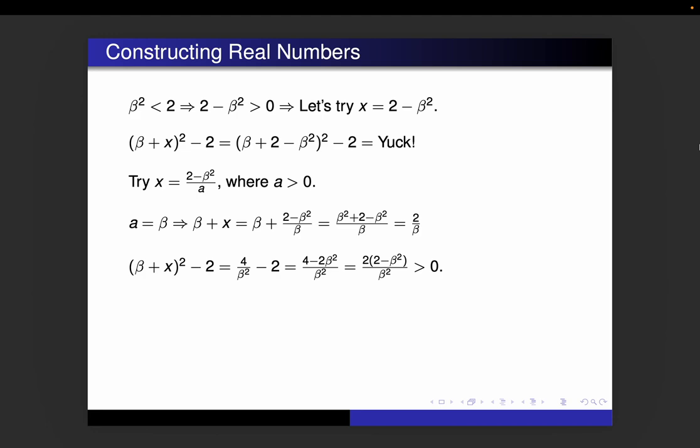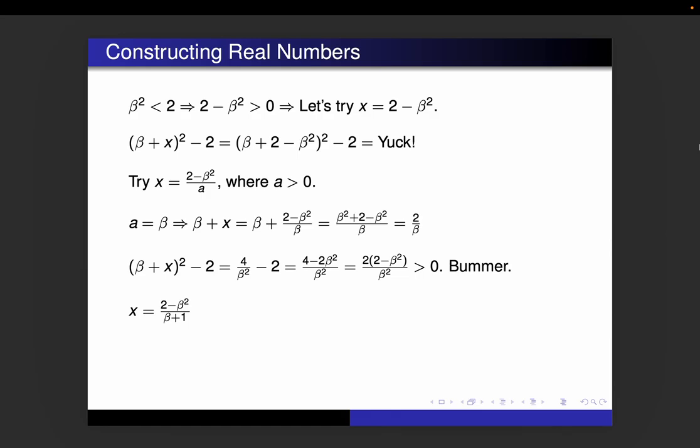So it didn't give us what we want, but a lot of things went right there. We had some really nice algebra workout. We were able to use the fact that 2 minus beta squared was a positive number to determine whether (beta plus x) squared minus 2 is positive or negative. It turned out to be positive, didn't work out. Oh well. What we really need to do then is to make our x a little smaller, which means we need to make that denominator a little bit bigger. So that's a bummer. It didn't work out, but let's try making that denominator a little bigger.